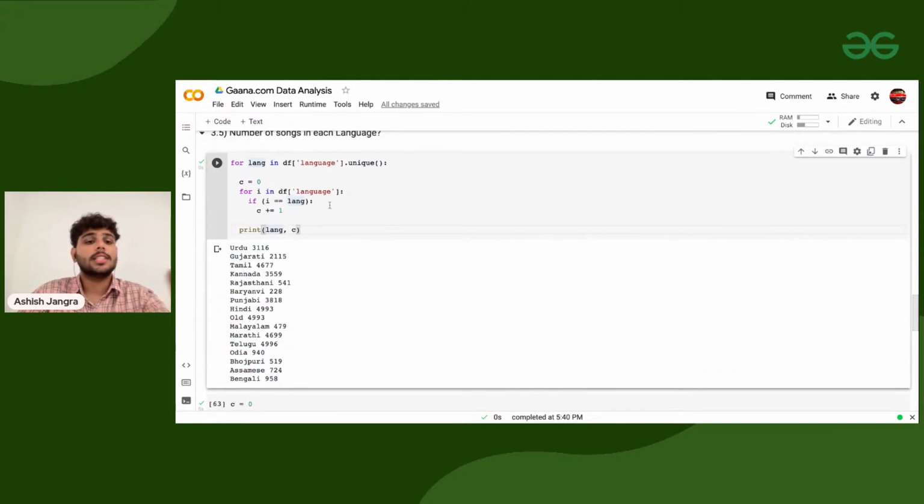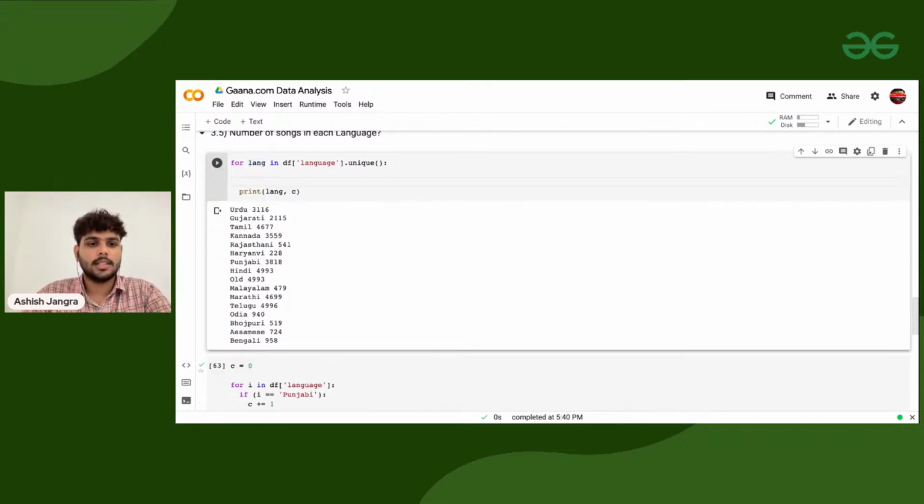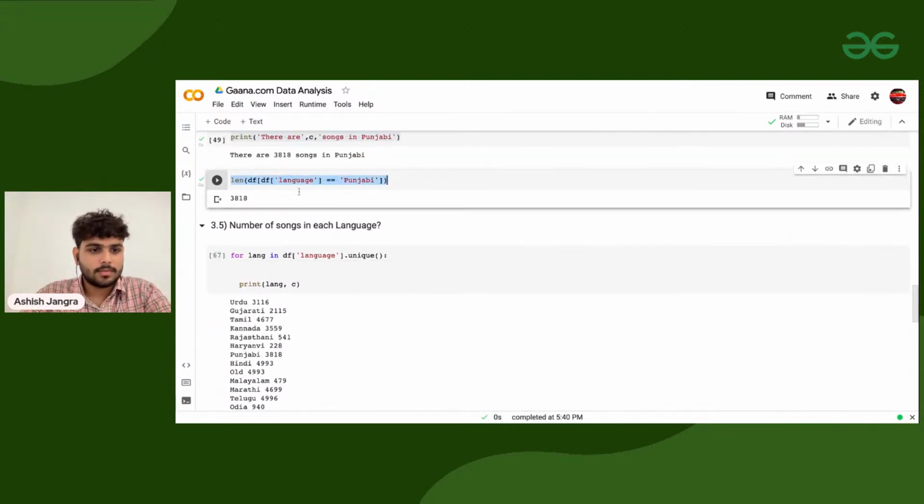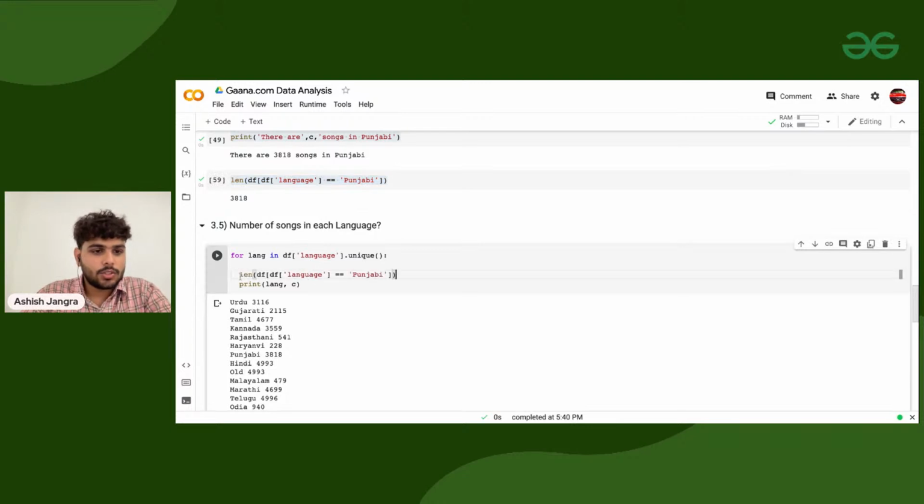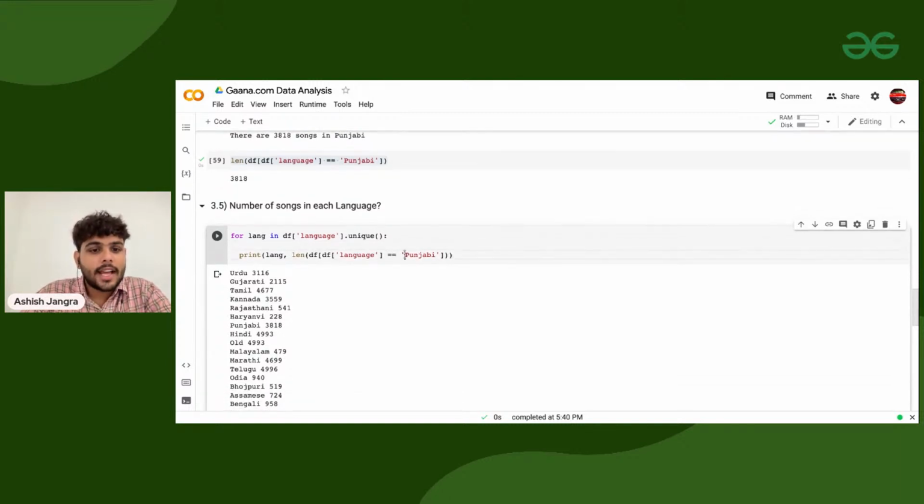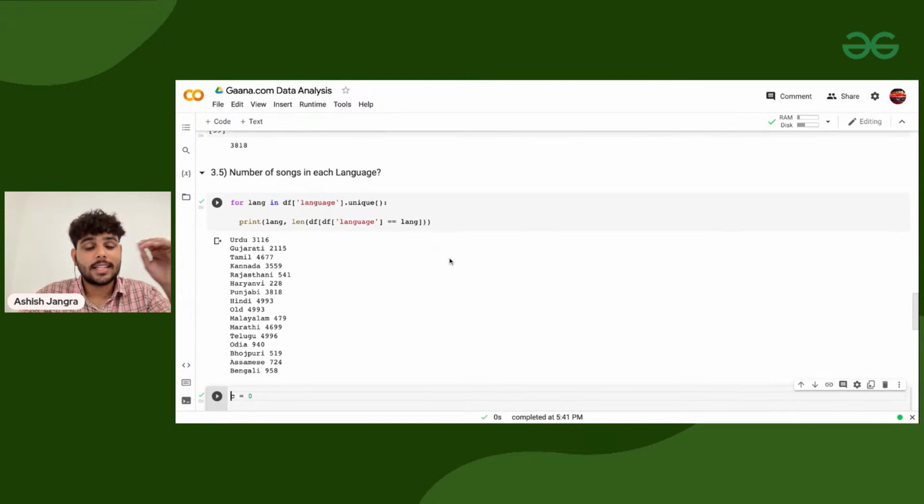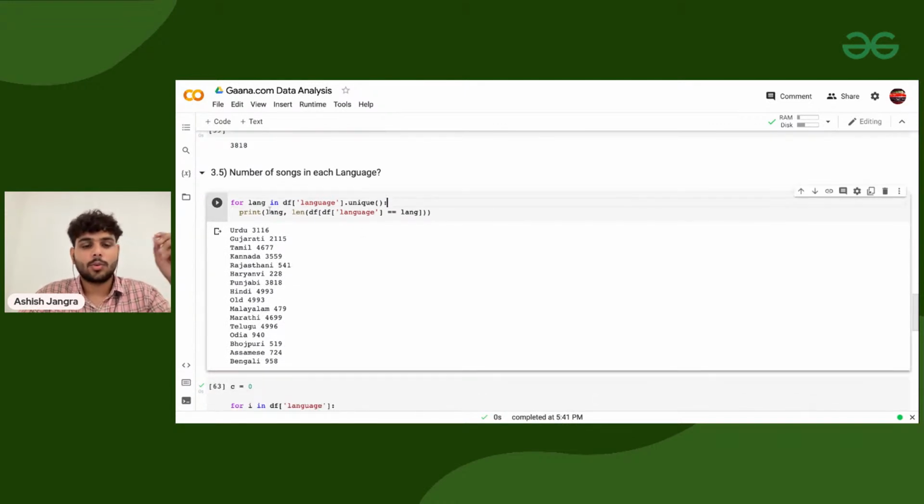Sorted. And how can you do the same thing using an inbuilt function? You can remove all the other things and use this approach. In this approach, rather than printing the counter, we can take if language is equal to that particular language. Now if I execute it, you have the exact same output. You are going through each and every language and finding how many songs there are in that particular language.